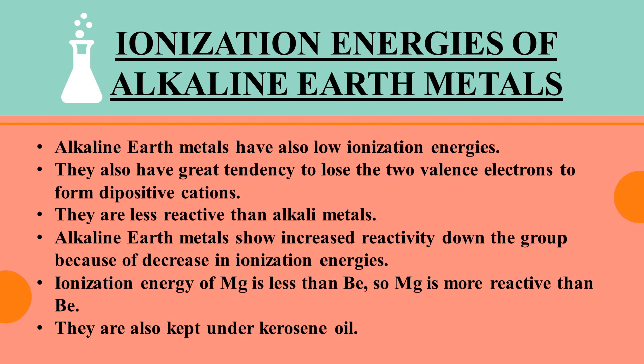Ionization energies of alkaline earth metals and their reactivity. The reactivity of alkaline earth metals depends on their ionization energies. Ionization energies of alkaline earth metals are also low. That's why they have great capacity or ability to lose the valence electrons. As I've told you in the topic electronic configuration, alkaline earth metals have two electrons in the valence shell. So they lose those two valence electrons and form a cation with +2 charge. The cation with +2 charge is called a di-positive cation. Di is for the word two.